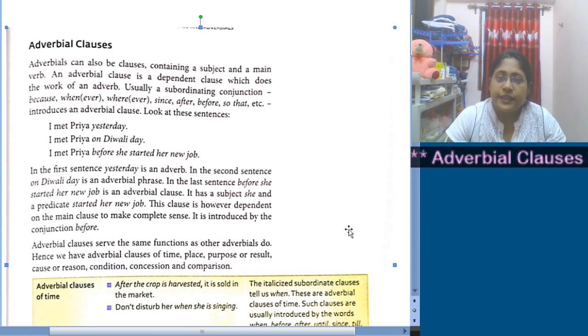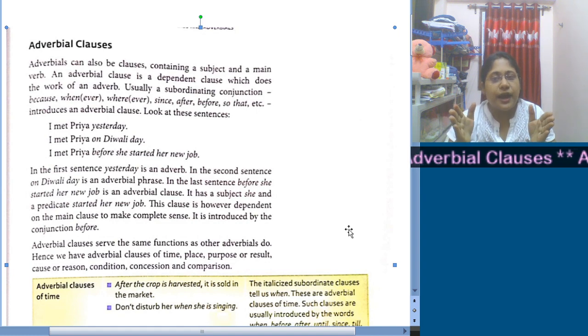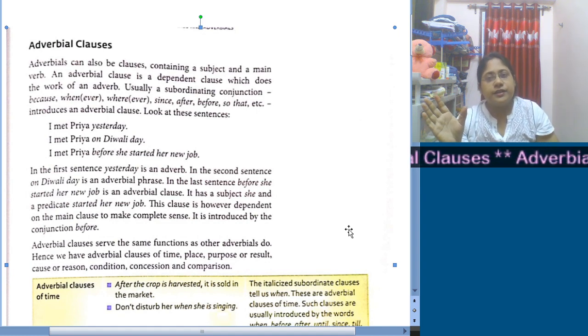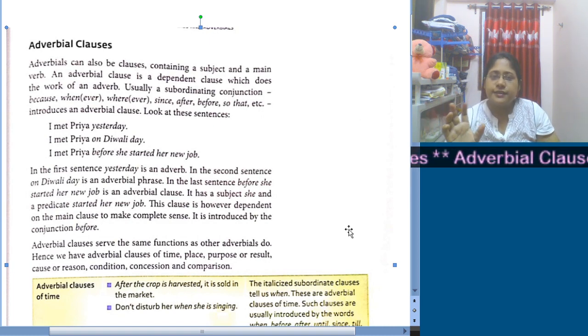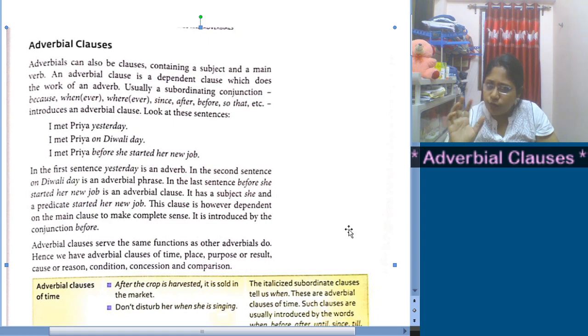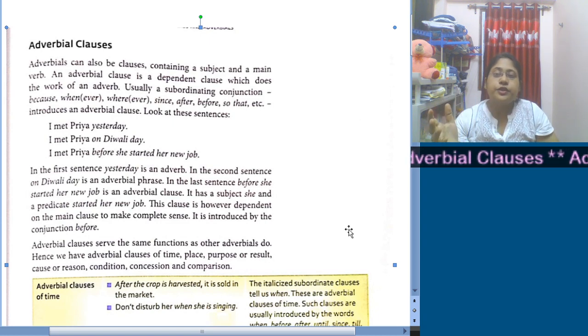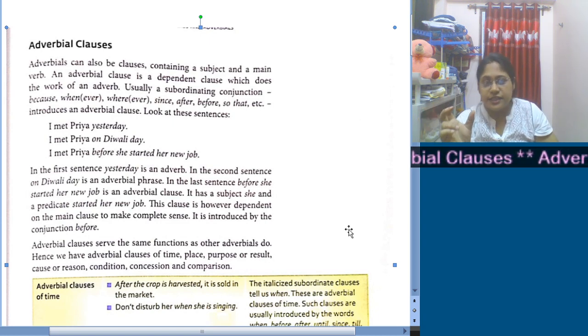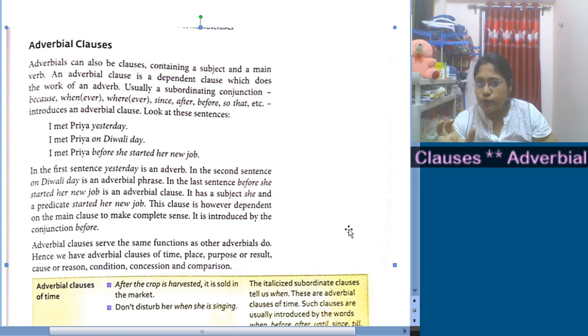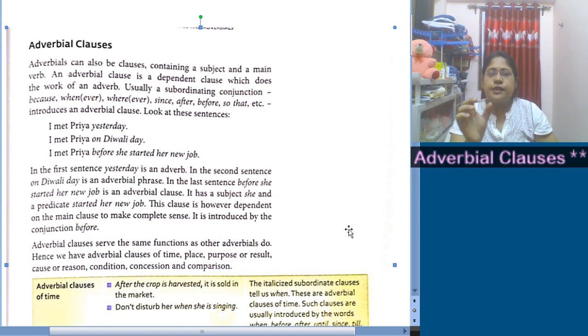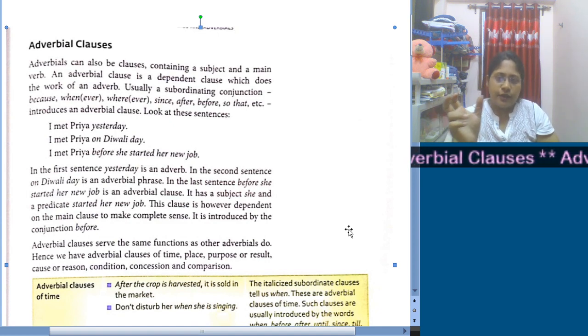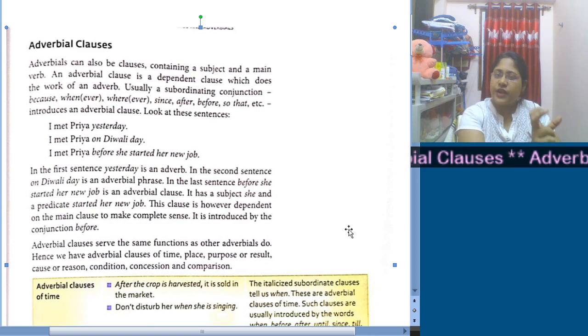Now this particular part, on Diwali day, is a group of words, but it doesn't contain a subject or verb, and it doesn't produce a complete sense. It says something, but we cannot get it completely. So on Diwali day, obviously this particular part is a phrase.